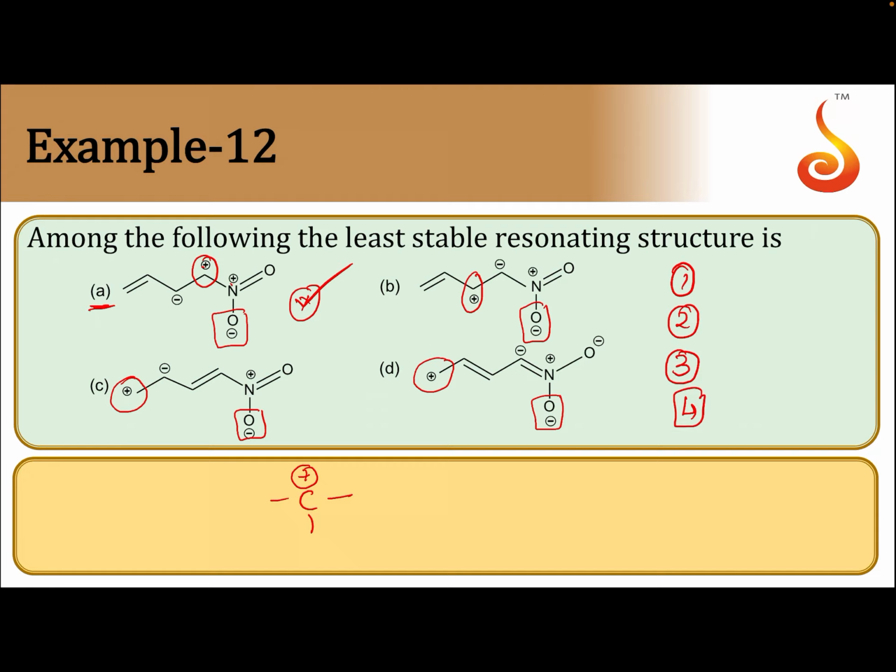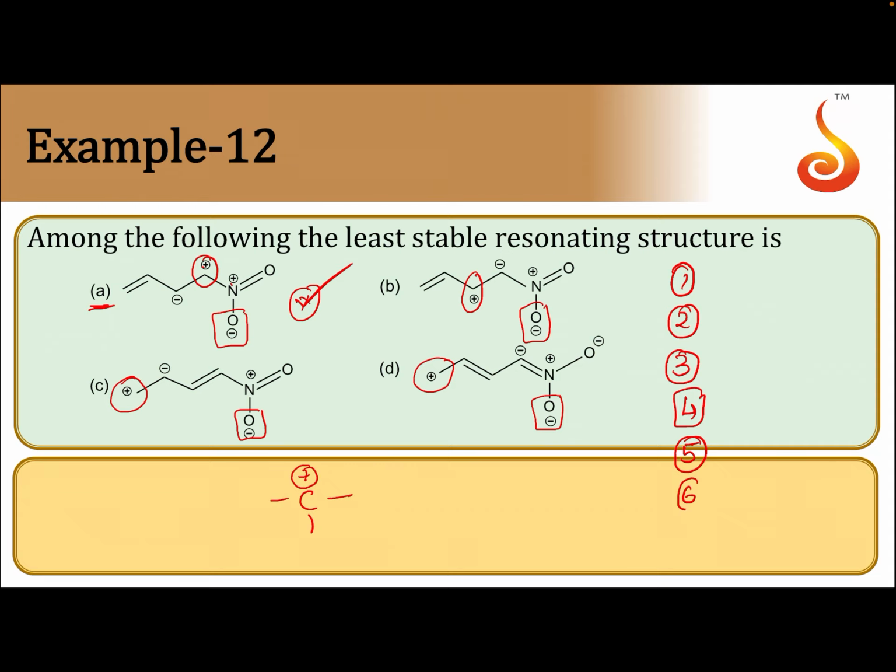And if it is a charged species with a single charge, if there is only one charge in the resonating structure, that structure will be more stable than the resonating structure in which both charges are there. Then, if both plus and minus charges are there, negative charge should be on the more electronegative element and positive charge should be on the less electronegative element.